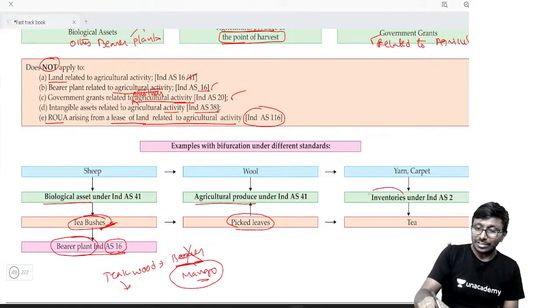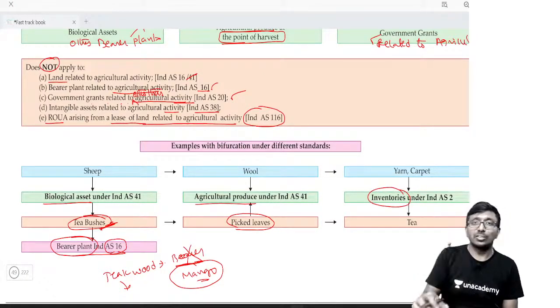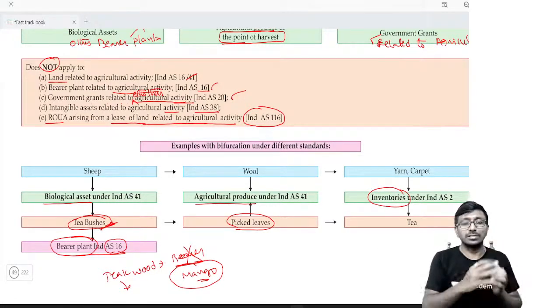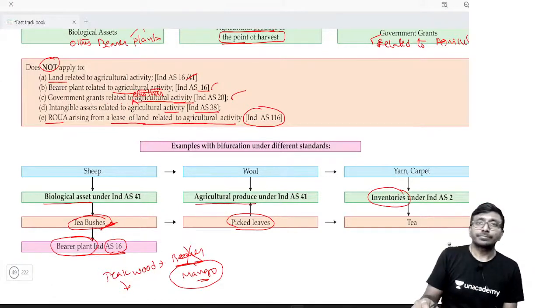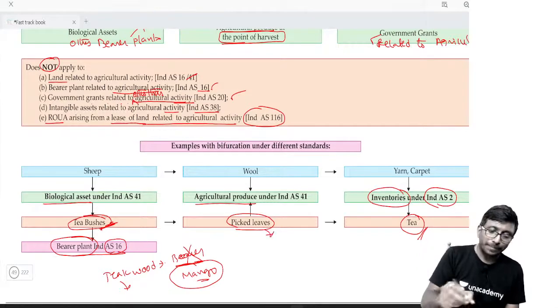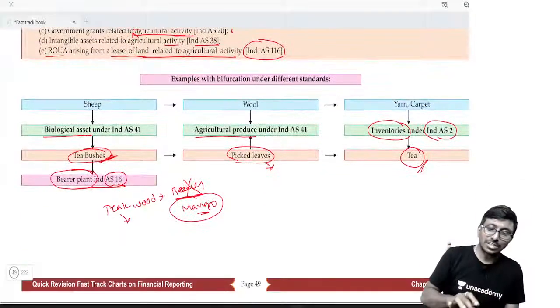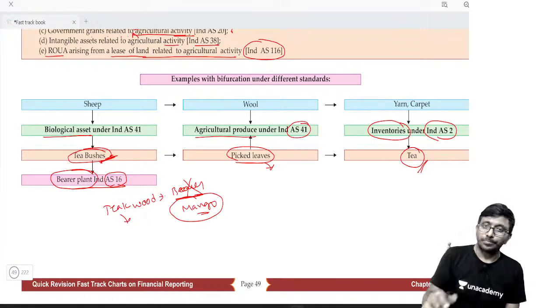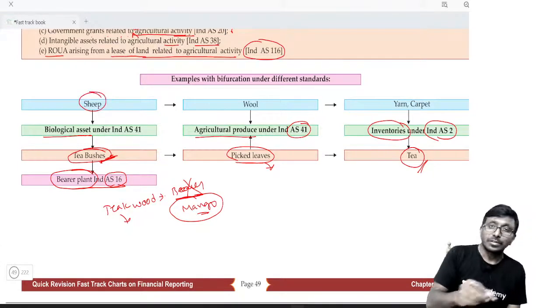And next, inventory. What is inventory, sir? Once you pluck the leaf, what do you do? You will put it in a factory. Yes, the tea manufacturing process is there. Then tea powder will come, dust tea powder, whatever people will call it. That is going to be dealt by Ind AS 2. Even after plucking, correct? Leaves which are attached to the tea bush are dealt by Ind AS 41. Leaves which are plucked will be dealt by Ind AS 2.